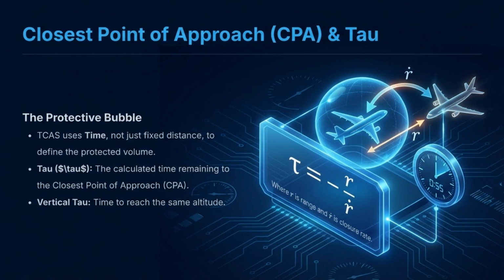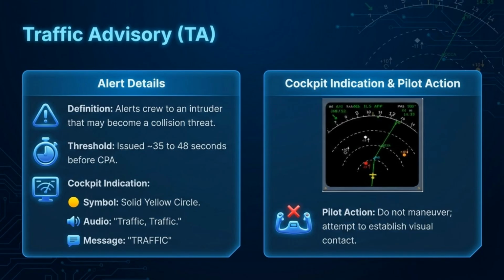Tau is the calculated time remaining to the closest point of approach, or CPA. Vertical tau is the time to reach the same altitude. A traffic advisory, or TA, alerts the crew to a potential collision threat, issued around 35 to 48 seconds before CPA. It appears as a solid yellow circle, with the audio message "Traffic, traffic." The pilot action is to establish visual contact, not maneuver.